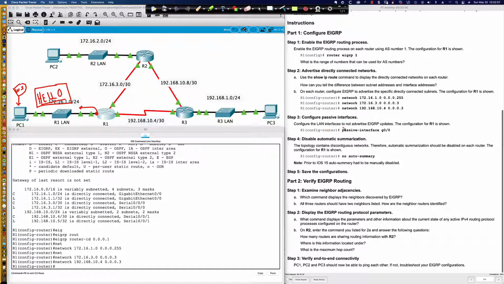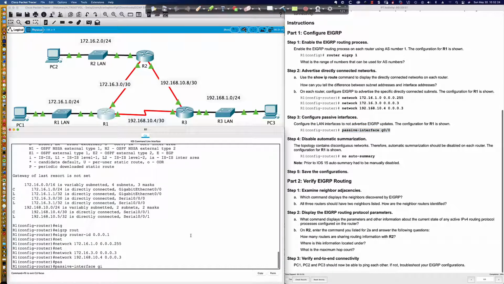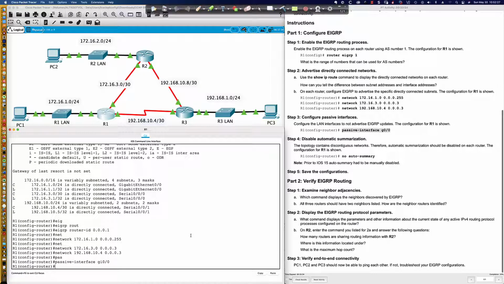And that's what we're talking about. Do not advertise EIGRP updates. Really, it's the hello packets that we're talking about. So that is the reason we would make that interface passive. Now, there's a couple approaches that we could take here. You can see that they have a say, passive-interface GigabitEthernet 0/0. You could certainly do it like that, and it's really going to depend on how many interfaces you are establishing EIGRP neighbor relationships on as to how you approach your passive interface configuration. So with this command, we make that single interface passive.